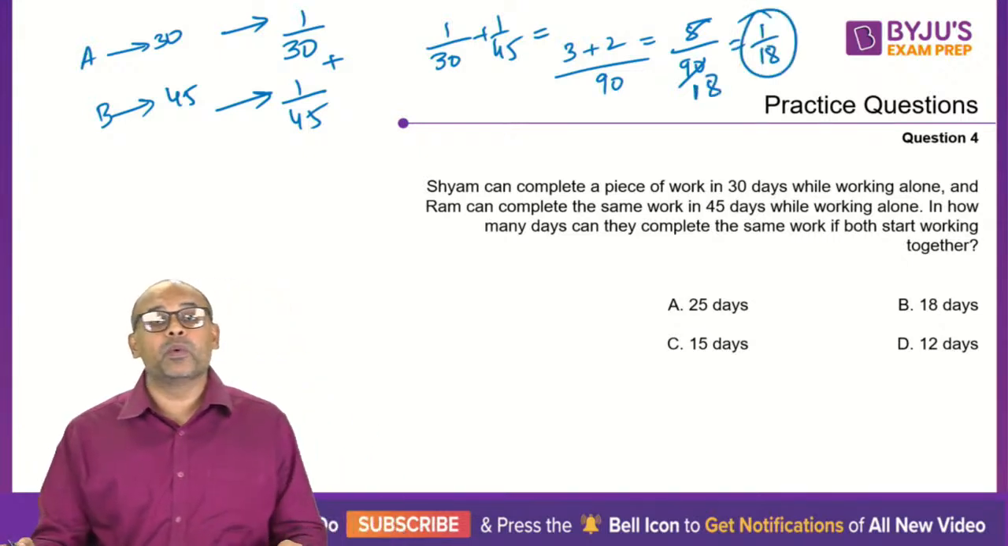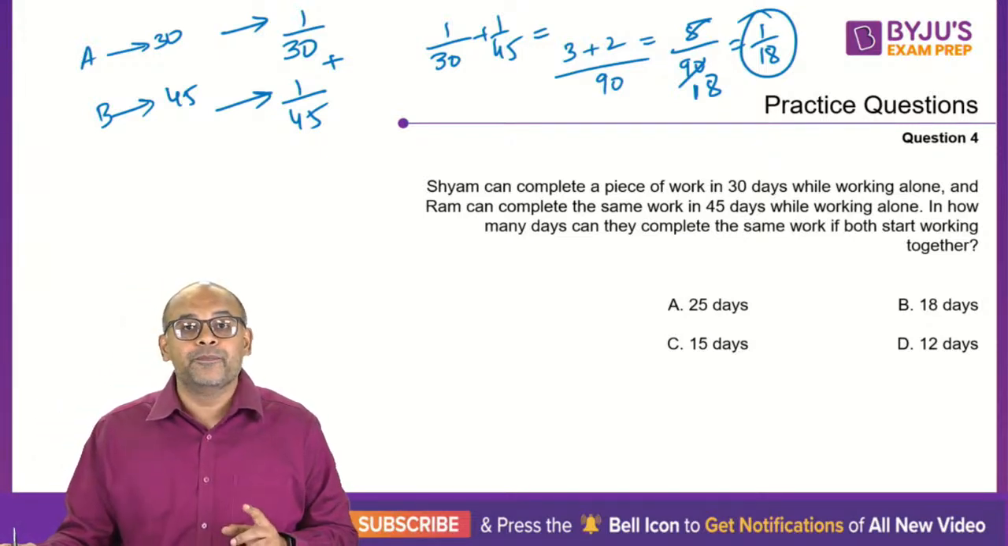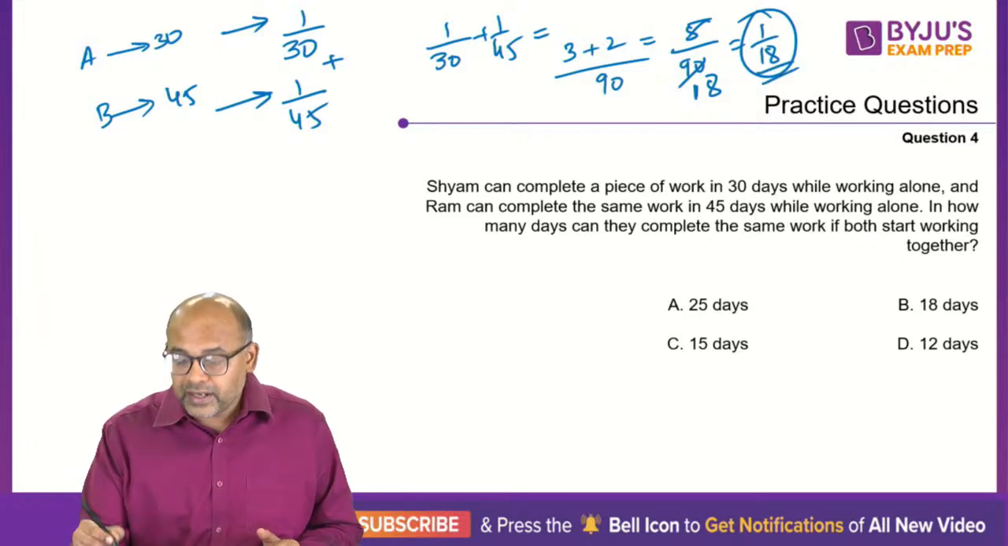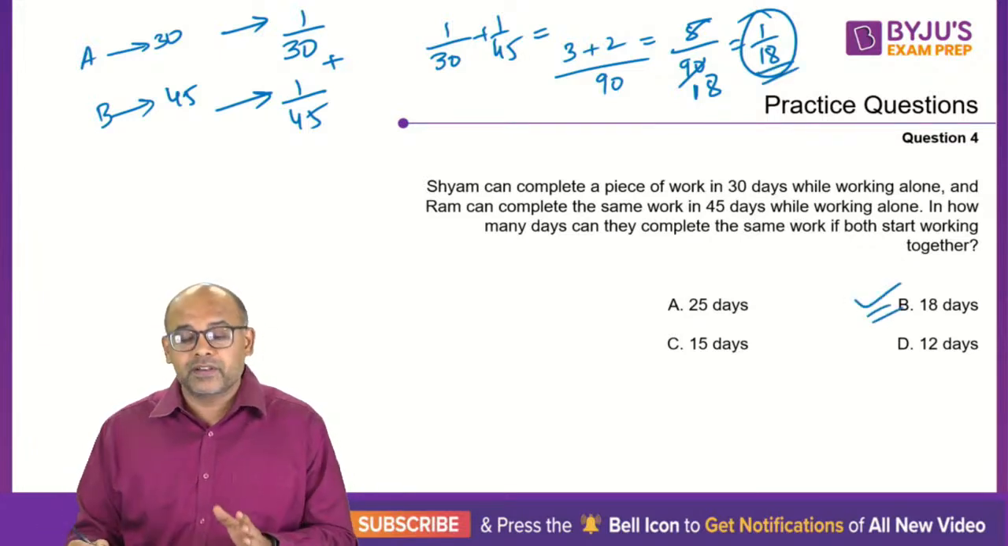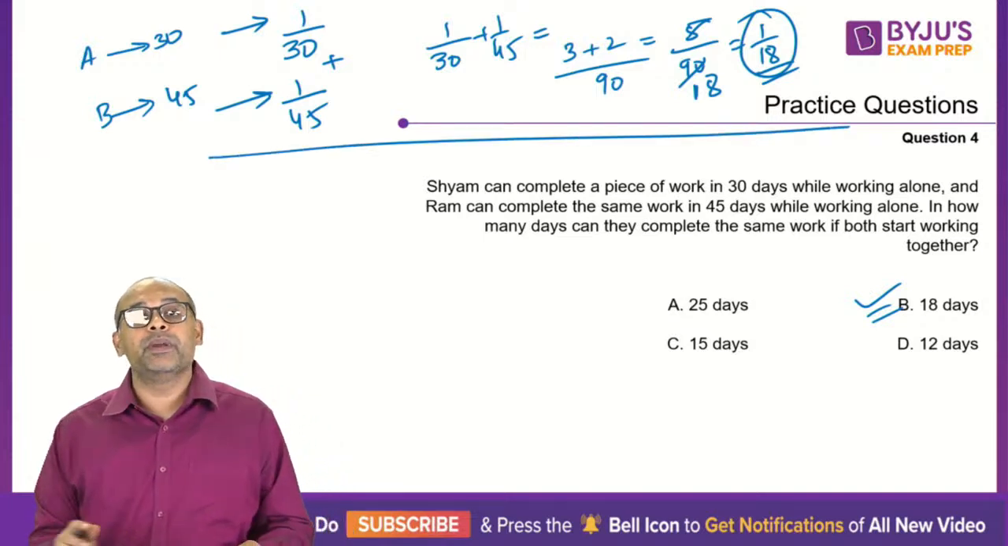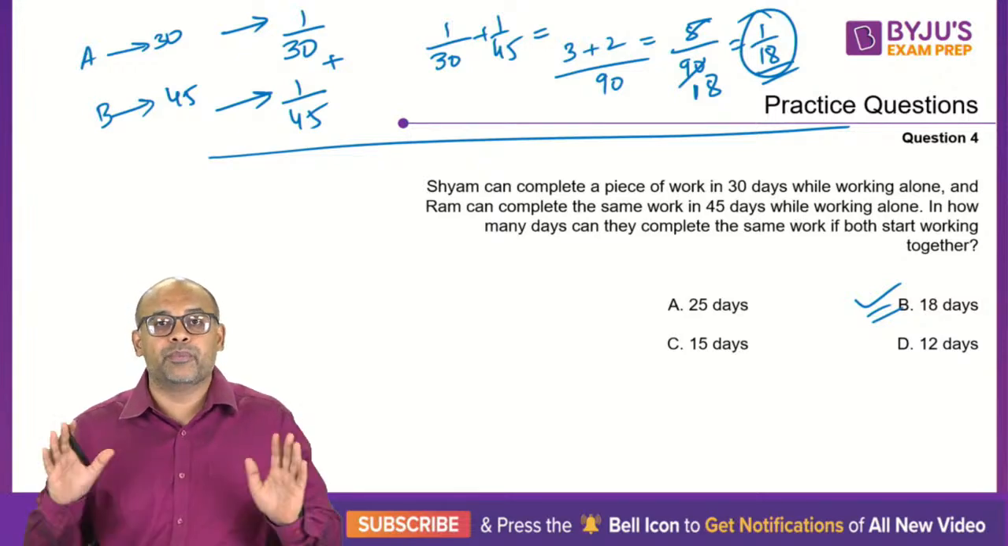So when two people are working, you'll be able to do 1/18th of the work in one day, which means the full work will be done in 18 days, and that's your answer. Almost all of you got the correct answer. But this approach is what you're being taught in your school. There's nothing wrong with this. It's a perfectly good approach.